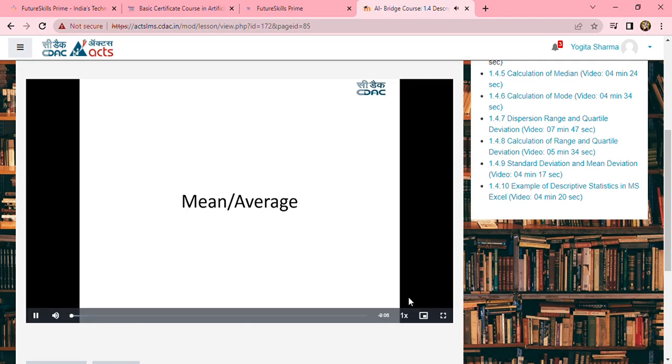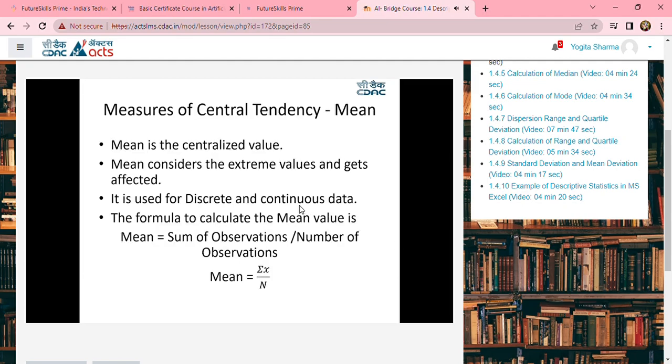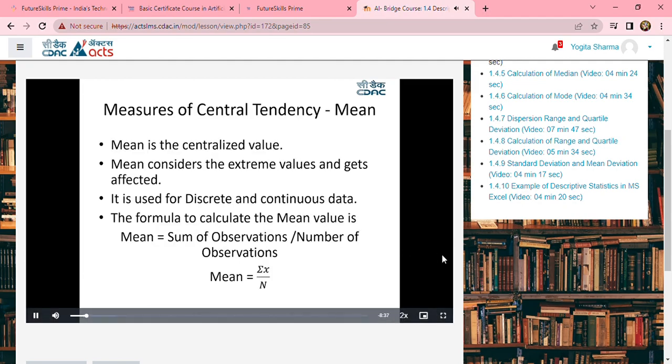Having seen the understanding, the measures, and the tools which are used to measure central tendency and dispersion, in this session we are going to learn in detail how to calculate the mean, which is also called the average. Mean is one of the measures of central tendency. Hence, it gives you a centralized value.